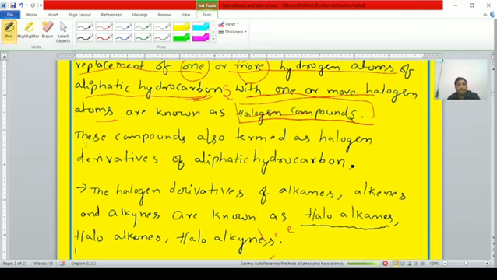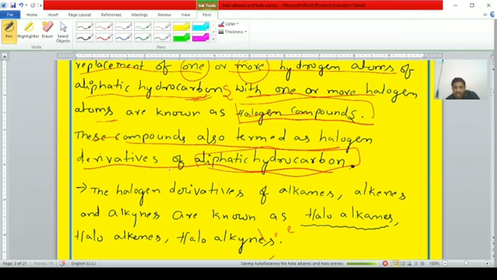These compounds are termed halogen derivatives of aliphatic hydrocarbon, because in the aliphatic hydrocarbons the hydrogens are replaced with halogen atoms. Hence these are also known as halogen derivatives of aliphatic hydrocarbon. The definition can be like this, students.